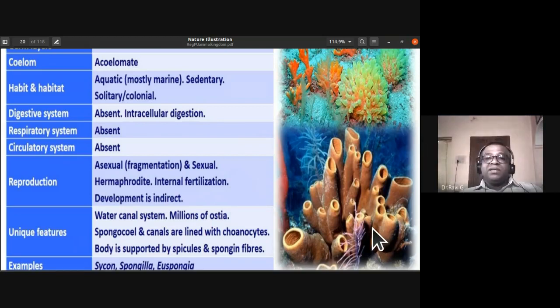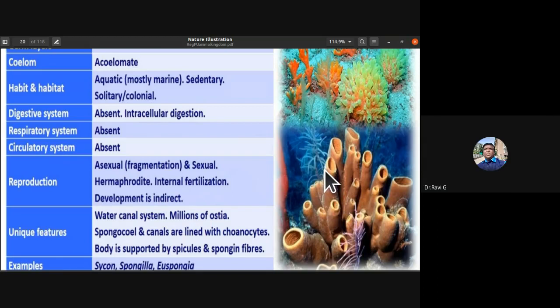Development is indirect. Okay. The unique feature that you can notice in porifera is the water canal system. They have millions of ostia, minute pores on their body, and the spongocoel, that is a cavity within the sponges. The canals, water canals, are lined with choanocytes.